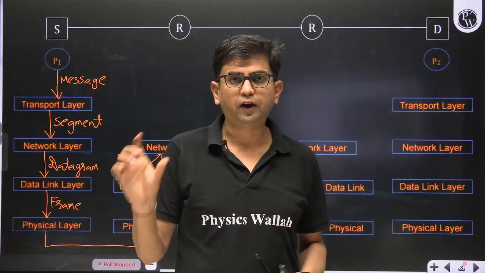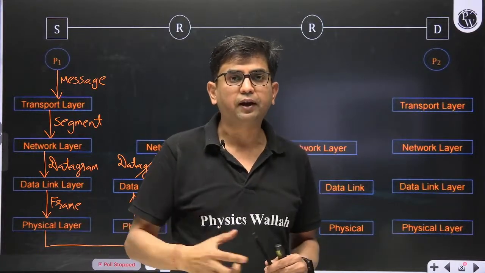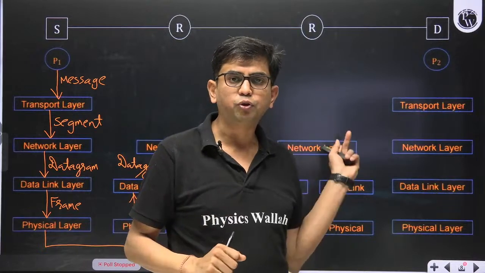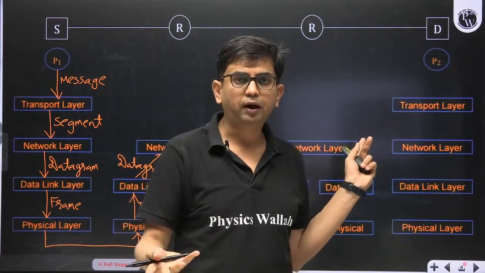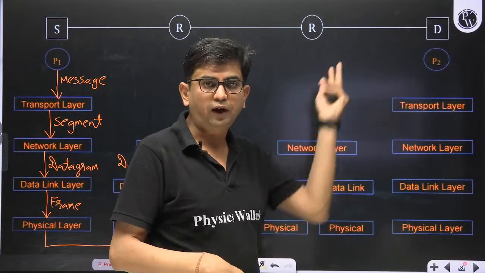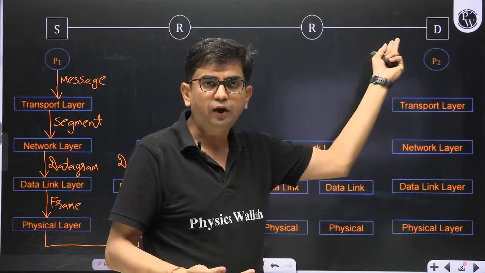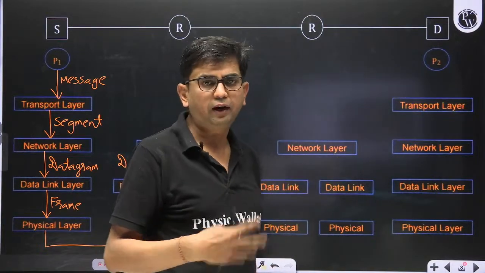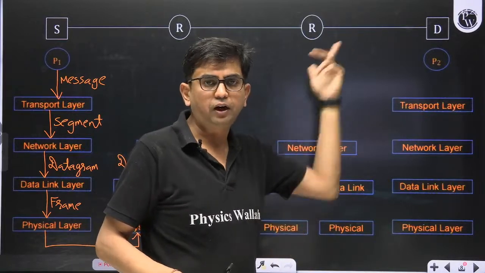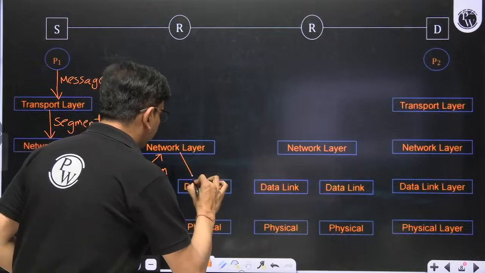Now the network layer finds the datagram, and in the datagram the destination IP address is host D's IP address. It will use its routing table, the forwarding table, and find out who is the next interface. Router R is the next interface. So it will find the next hop router's IP address, and using ARP it will find out the MAC address of R. The network layer finds the next hop router's IP address and gives this datagram